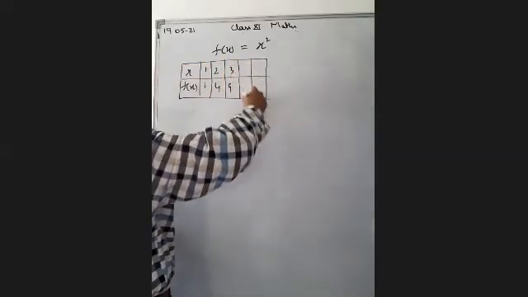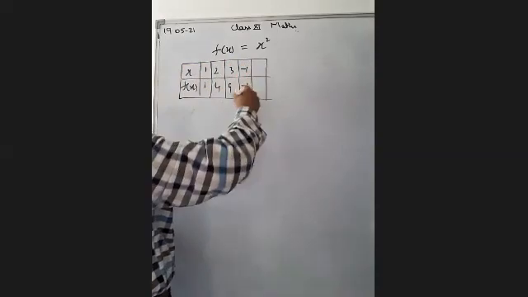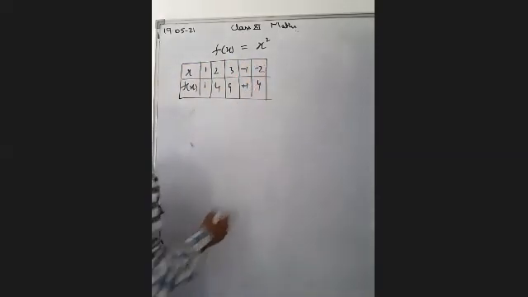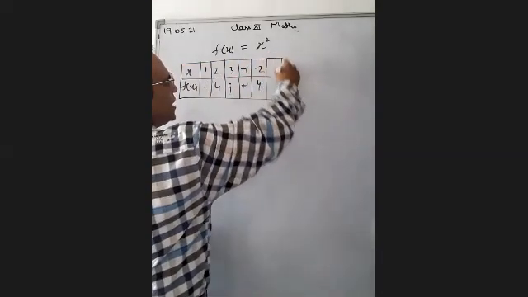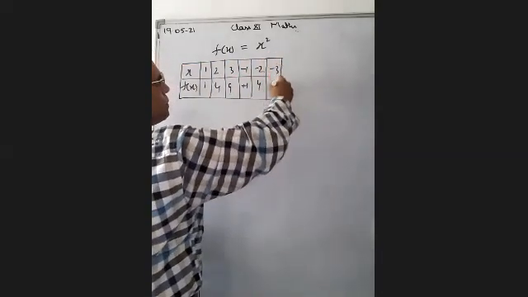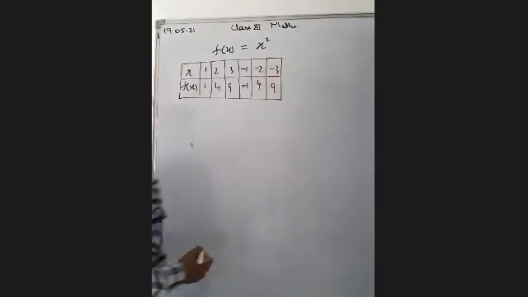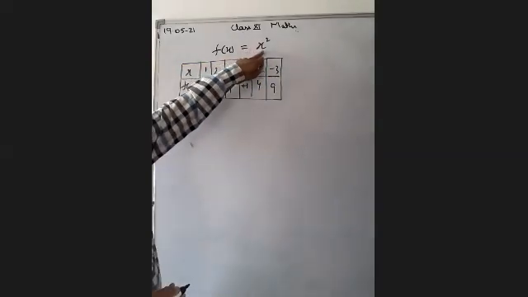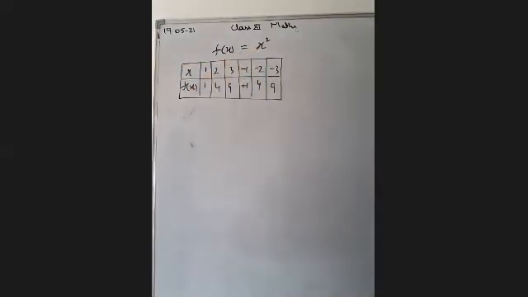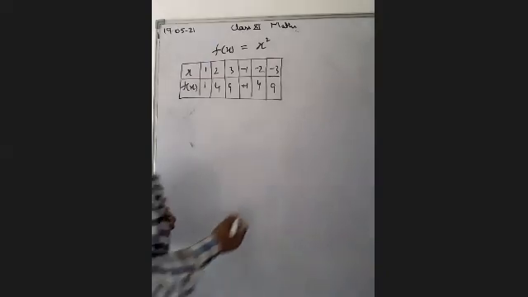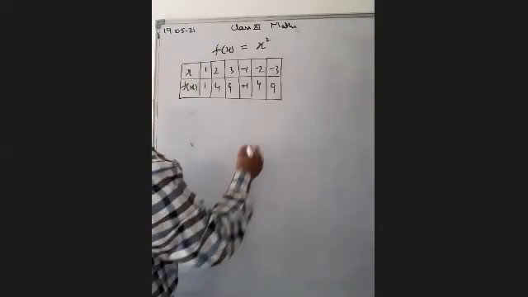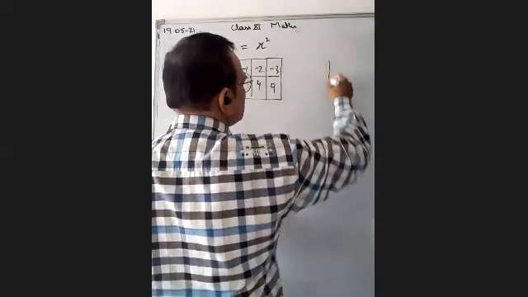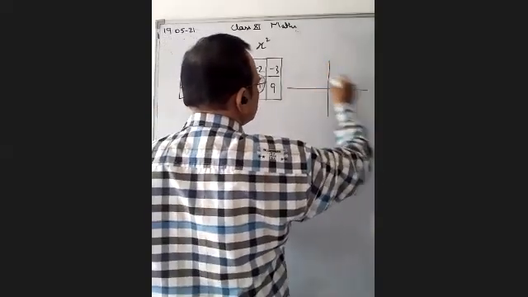If we take x is equal to -1, then it comes +1. If we take -2, then it also comes +4. If we take -3, it also comes +9. These are some points which we get by putting different values of x to get the value of y. Now we want to draw the graph of this function. So if we draw the graph, just see, the graph will come in this shape.